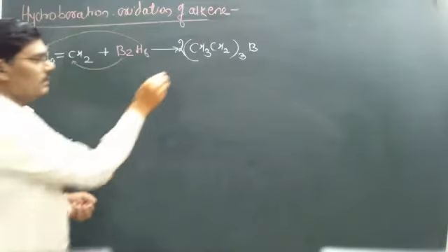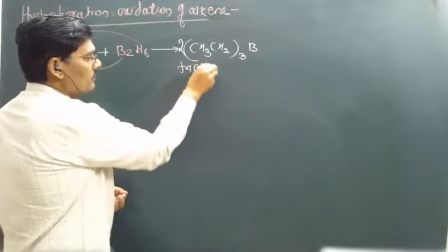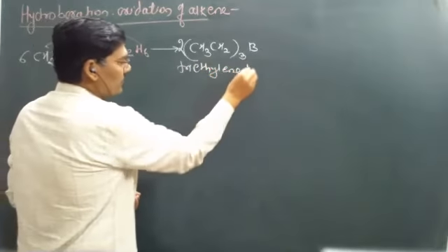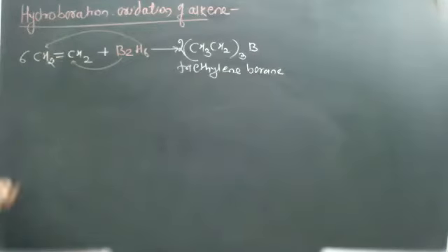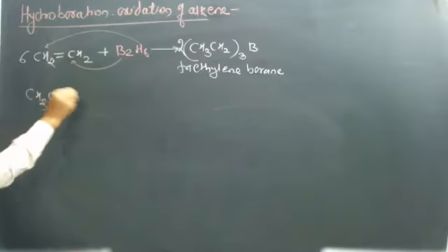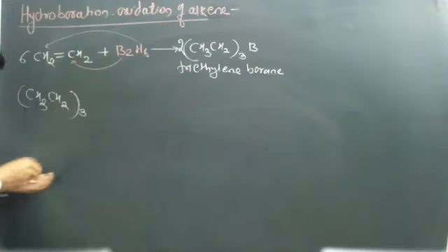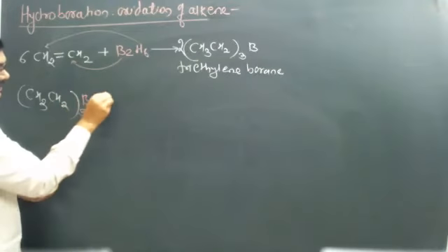This is called triethyl borane. Now this triethyl borane on oxidation by using the peroxide: (CH3CH2)3B plus